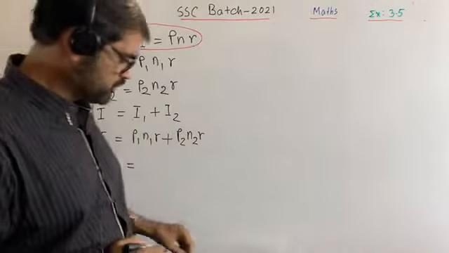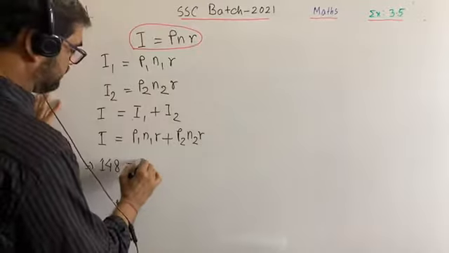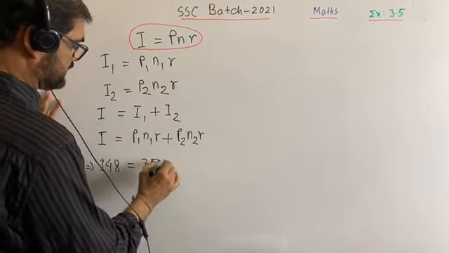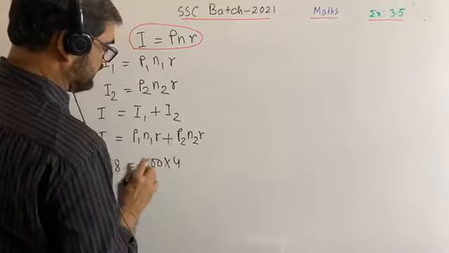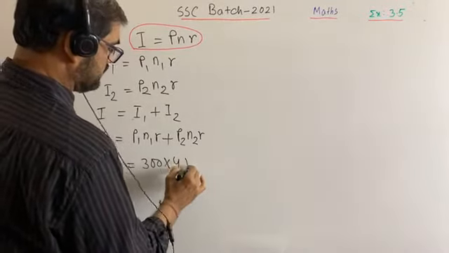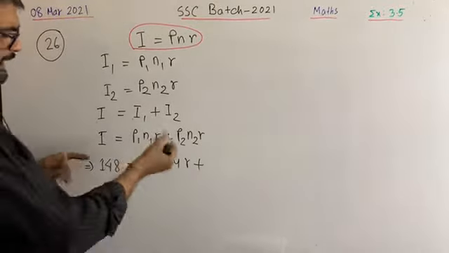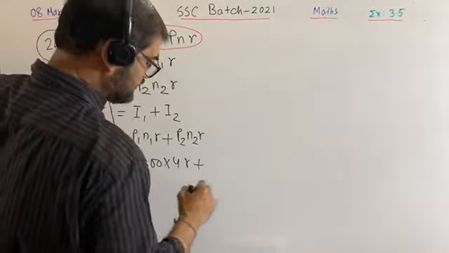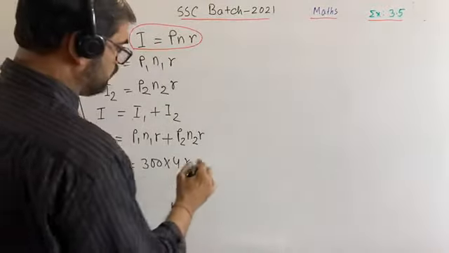In the question P1 is given as 300 taka, where time is given 4 years, and it is R. Plus, here P2 is the principal in the second part, given as 400.